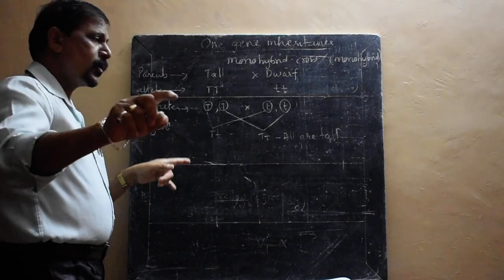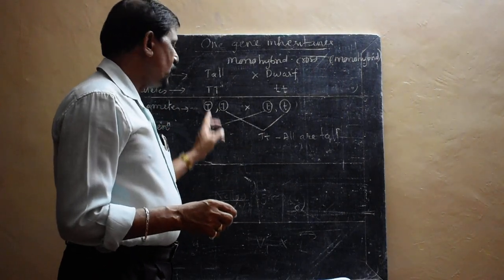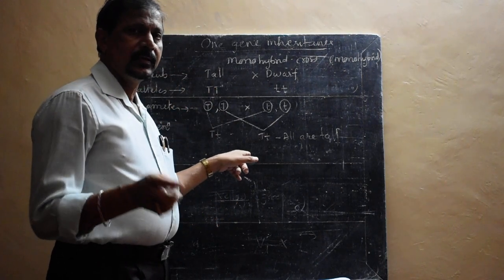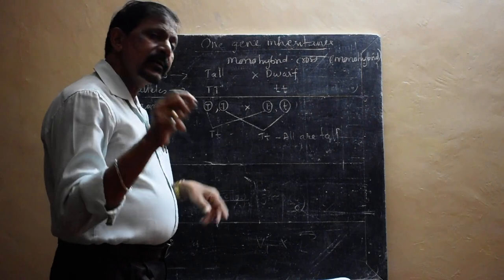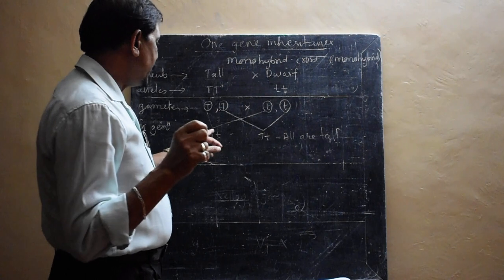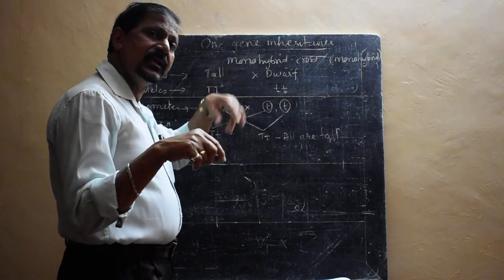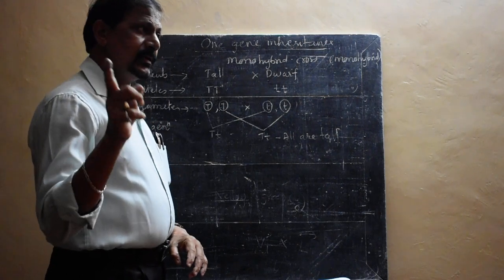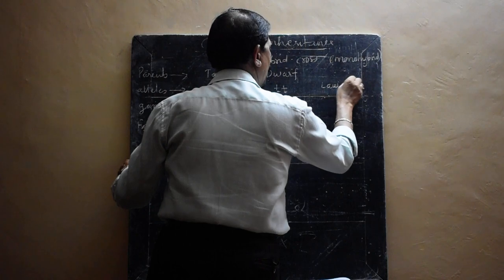Why are all tall? Because capital T is dominant over small t. Capital T is dominant over the small t, and that is why only one is expressed. Which one? The dominant property is expressed, and small t is not expressed in front of capital T. That is why this law is called the law of dominance.